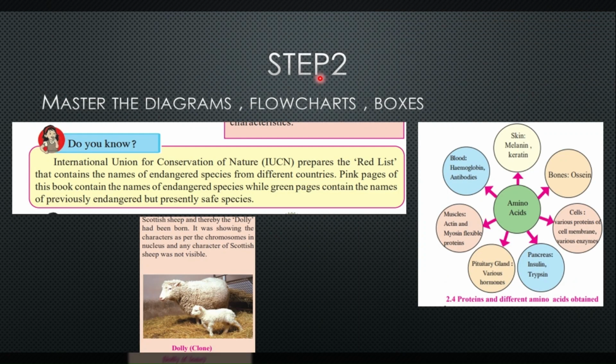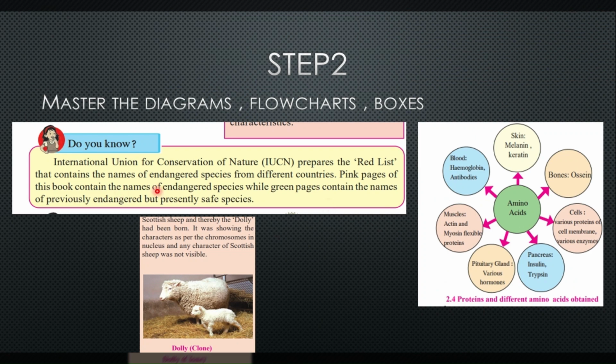Step two is to master the diagrams, flowcharts, and all the boxes in the lesson. So I am going to explain it with examples. Now in boards, once they asked a question where they were asked which pages the endangered species were on and which pages the previously endangered species were on.